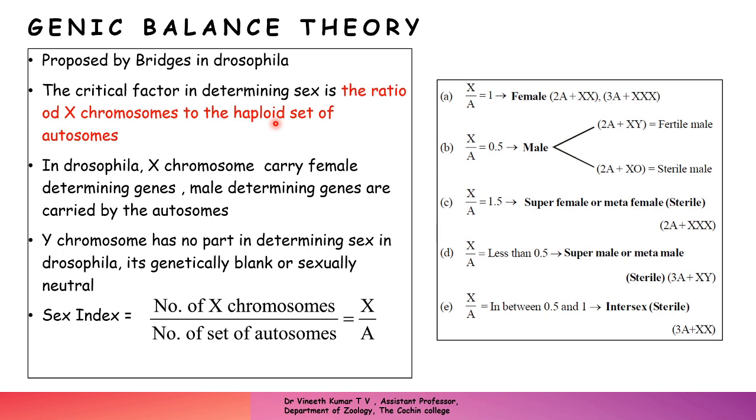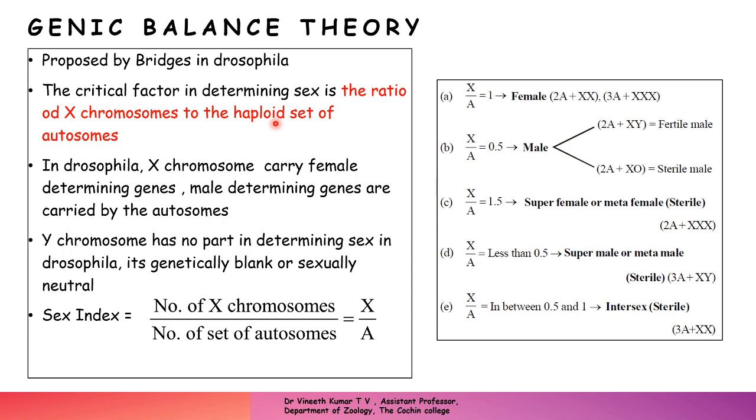In Drosophila, the Y chromosome does not have any part in determining the sex of the male, and it is usually said to be genetically blank with respect to sex, or sexually neutral, because it does not have any genes that determine the sex of the individual.